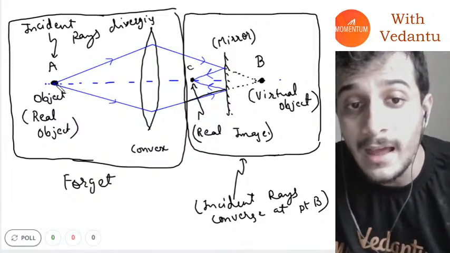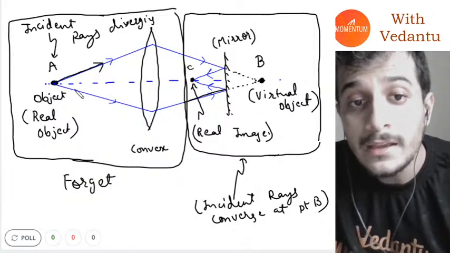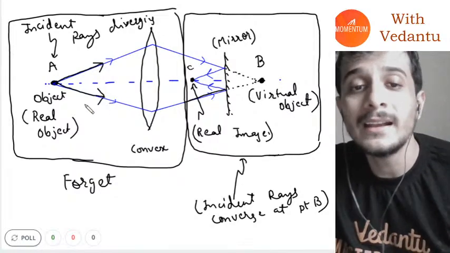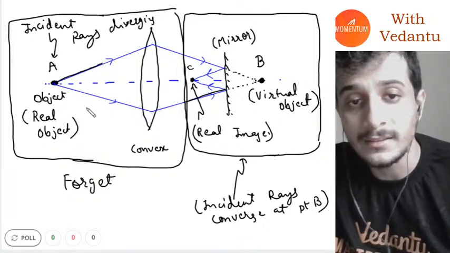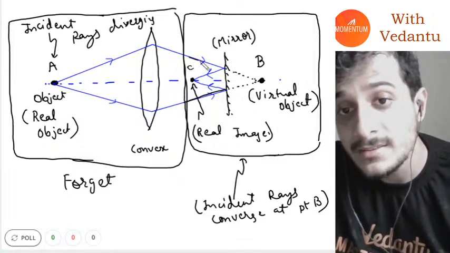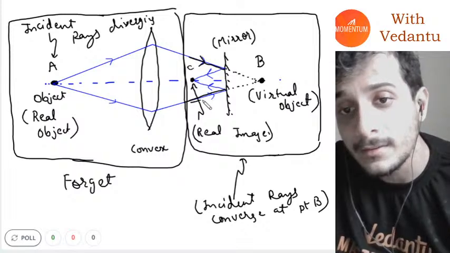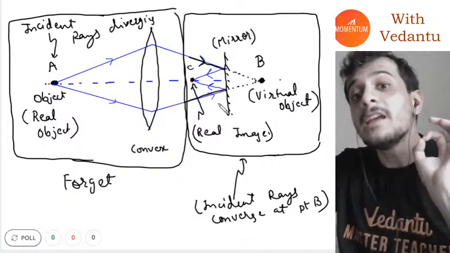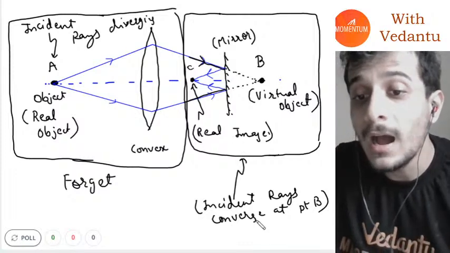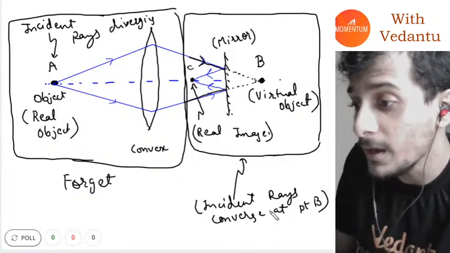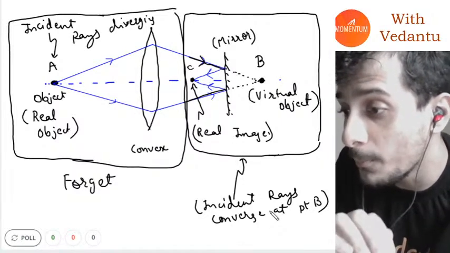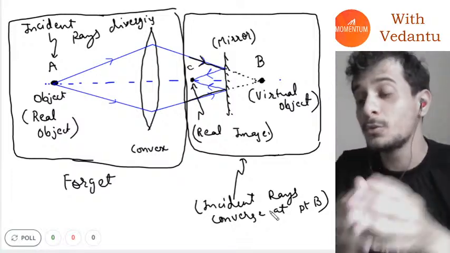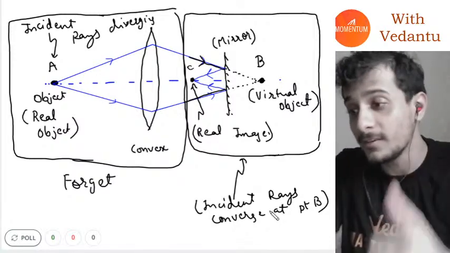See guys, if the light rays which are coming out are diverging, then you have a real object. But understand the incident and the reflected rays. If the incident rays are converging, then you have a virtual object. I hope everybody understood.